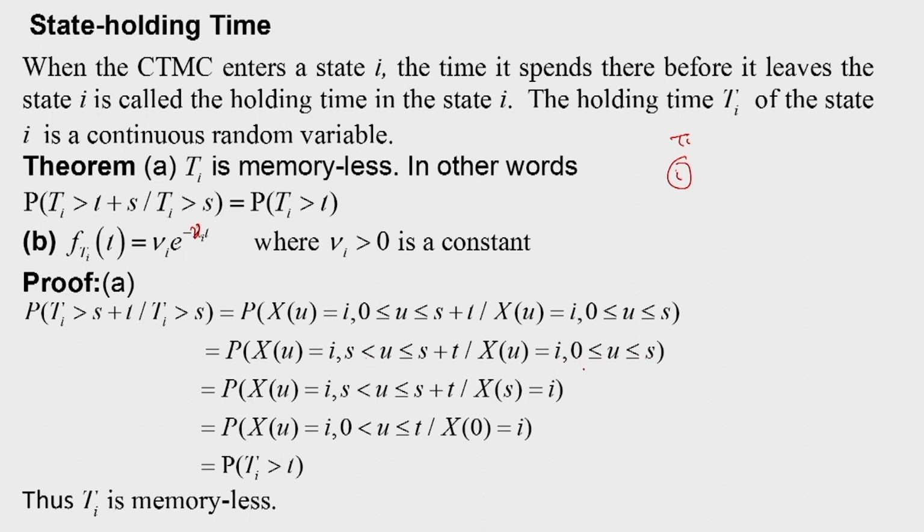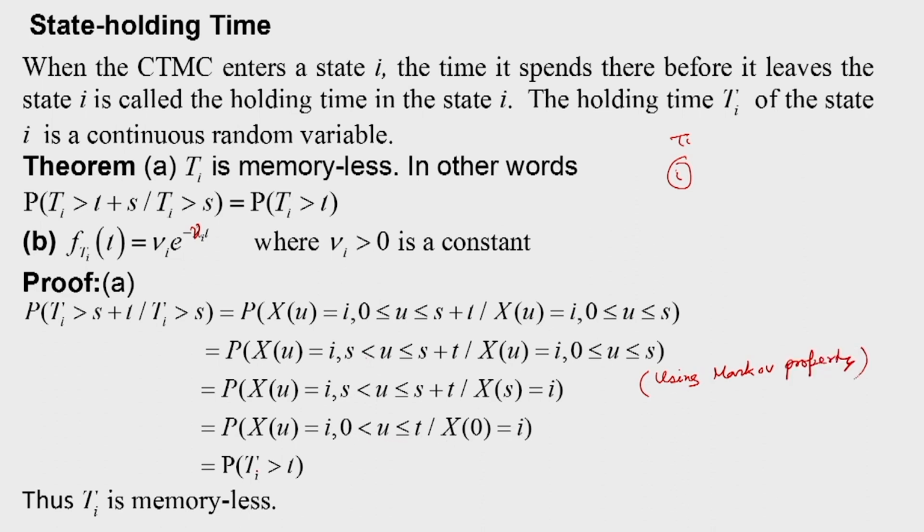Now, we can use the Markov property. So, we get the probability that X(u) is equal to i for u between s and s plus t, given that X(s) is equal to i. This we get using the Markov property. Then, because of the homogeneity property, we can consider u between 0 and t, given that X(0) is equal to i.